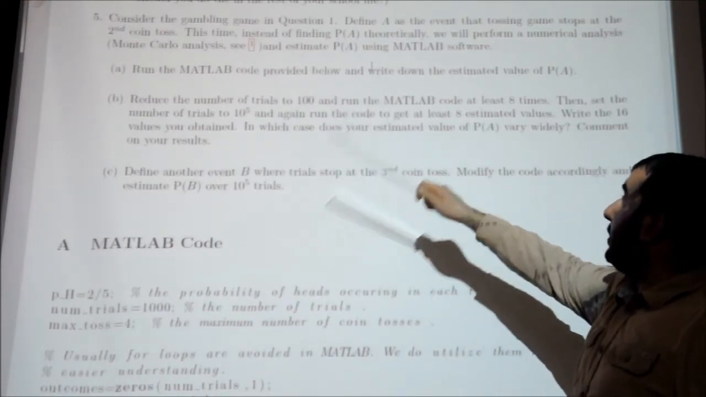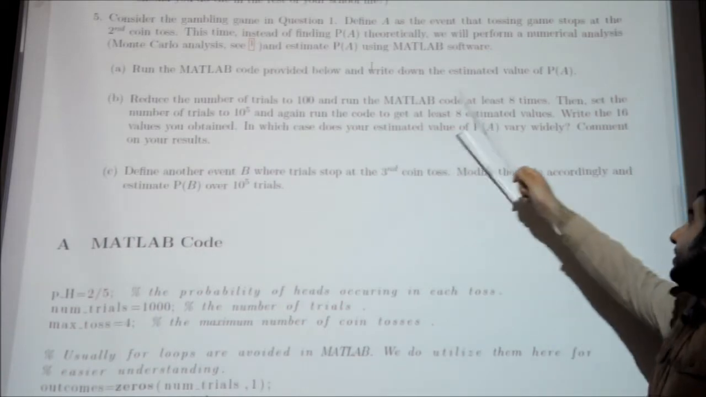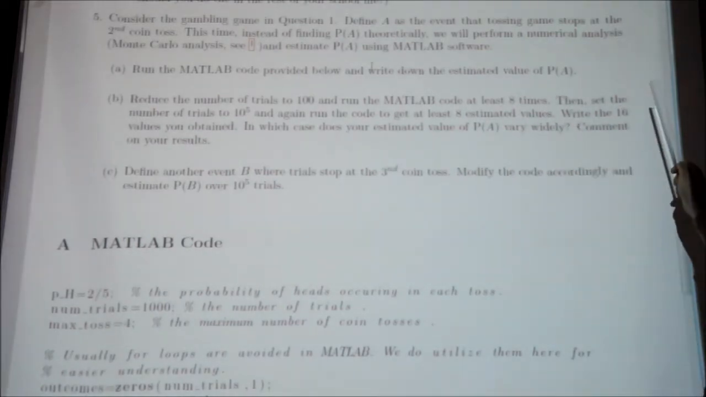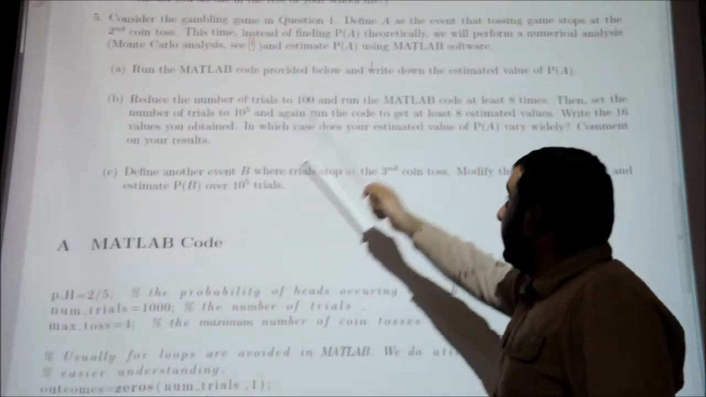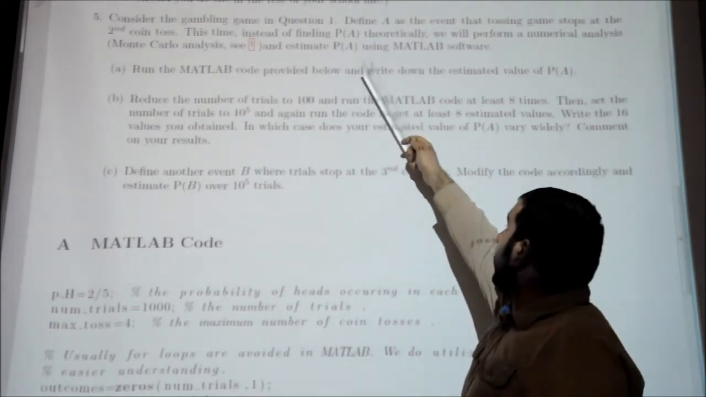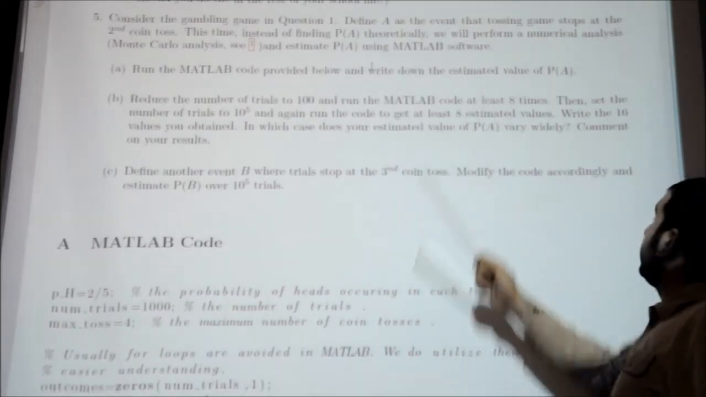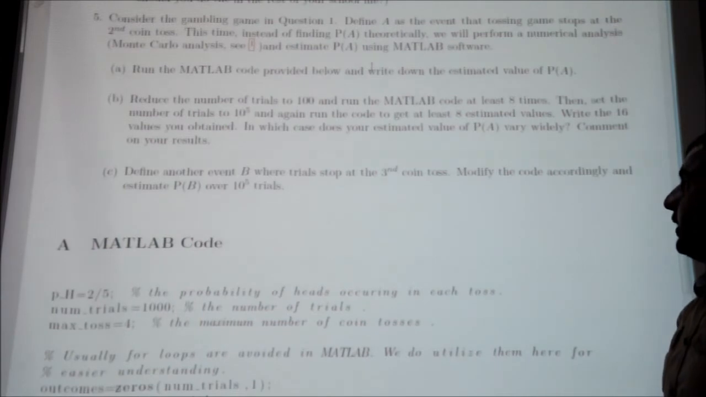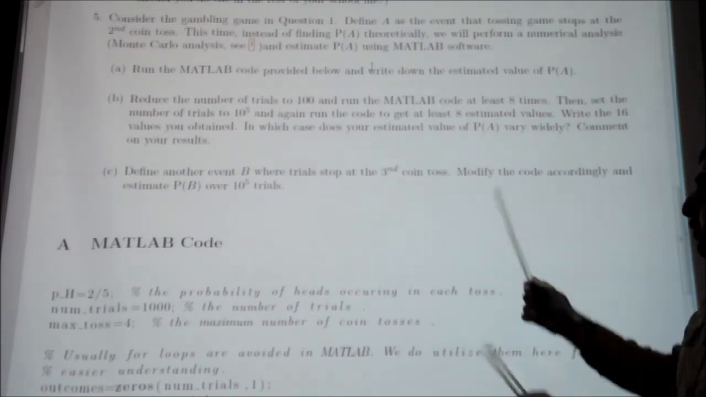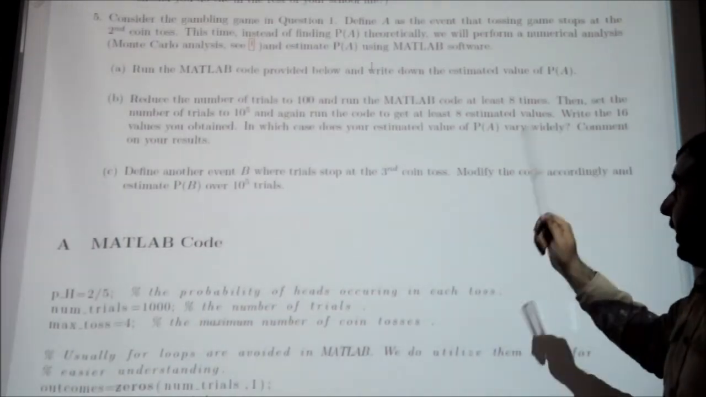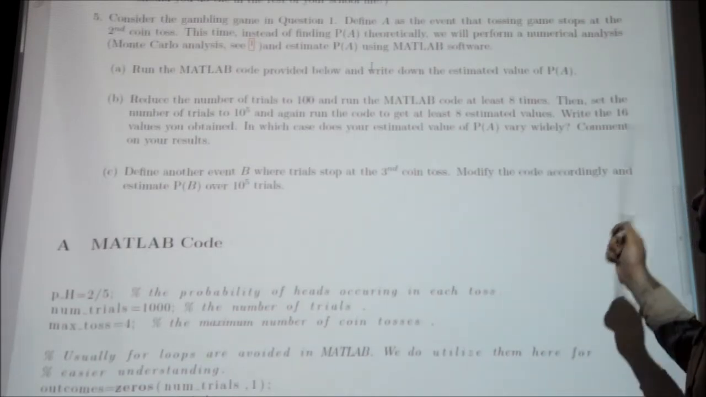Consider the gambling game in question 1. Define A as the event that the tossing game stops at the second coin toss. This time, instead of finding probability of A theoretically, we will perform a numerical analysis, Monte Carlo analysis. If you want, you can see the reference one, and estimate probability of A using MATLAB software.